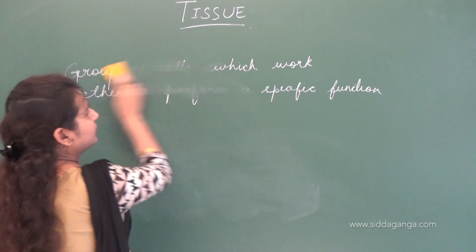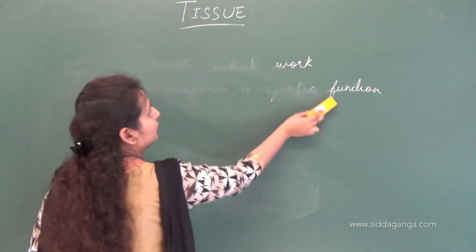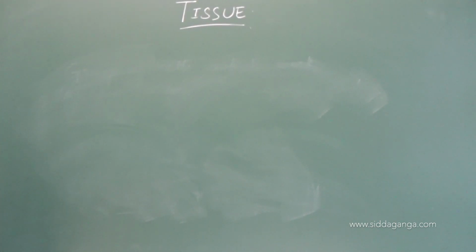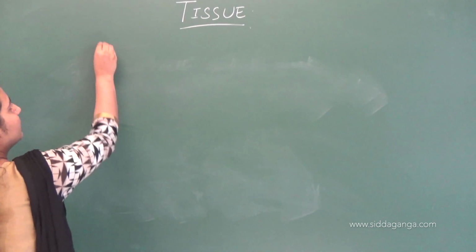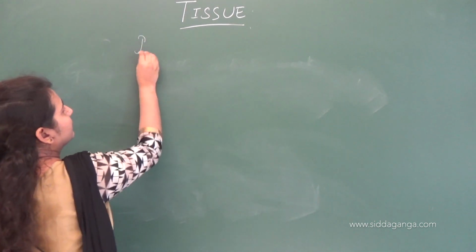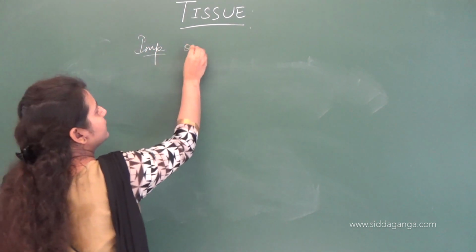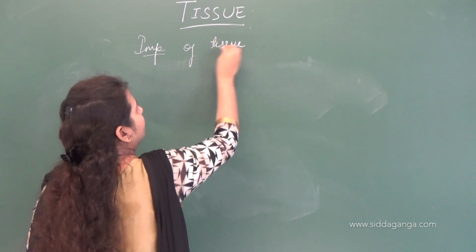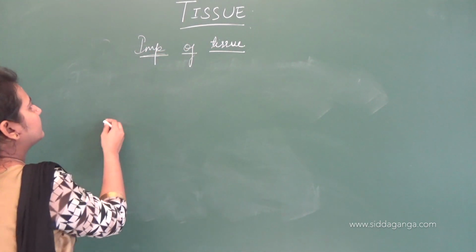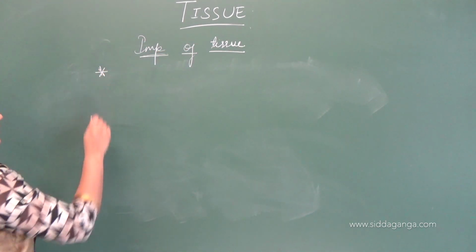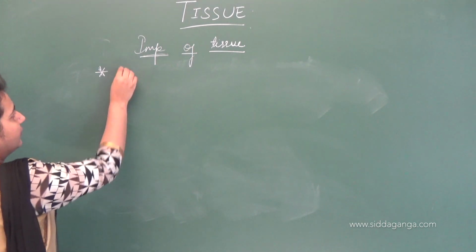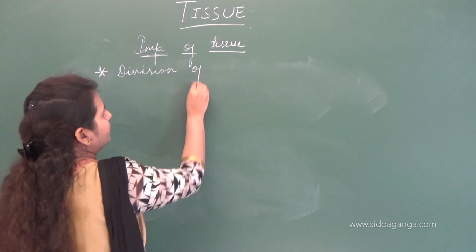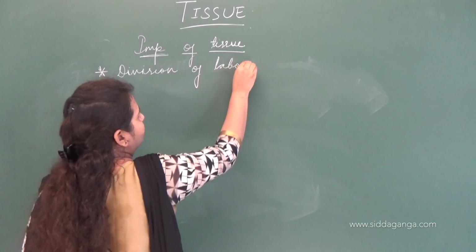Now let us see what is the importance of tissue. Why are they present? What exactly do they do in our body? Importance of tissues. Due to the presence of tissues, there is a division of labor.